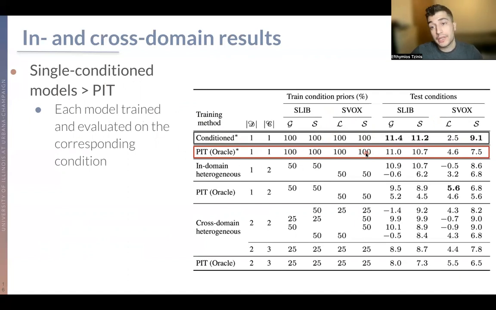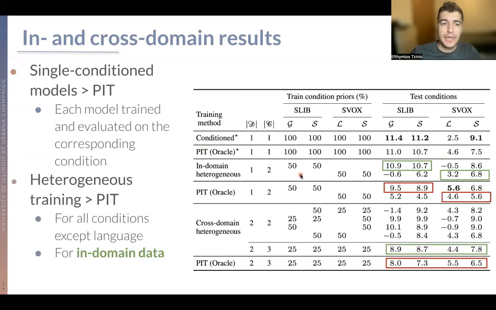Comparing that to the permutation variant training oracle, which, as we said, doesn't solve the alignment of the estimated sources, we see that it's almost always better than that. This also holds, except for the language condition for the heterogeneous training for in-domain data.